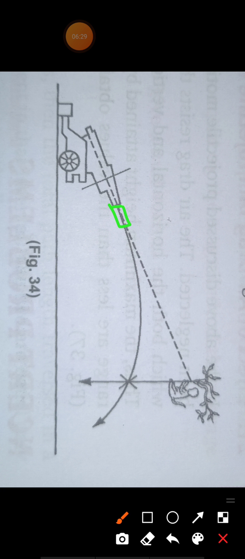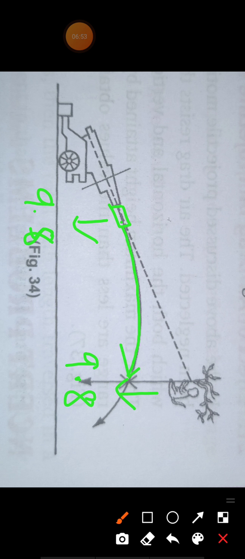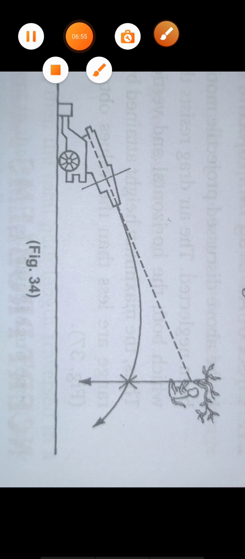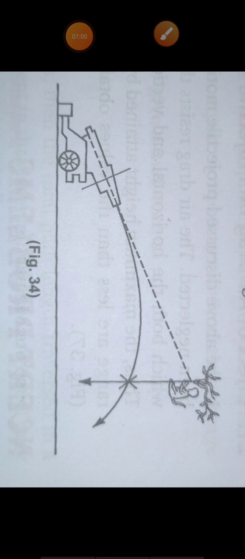Monkey starts falling means gravity will attract this monkey, and gravity will attract the bullet also, and the value of gravitational acceleration is the same for both the monkey and the bullet. So they will come down with the same rate. That means after some time your bullet will hit the monkey. Higher the initial velocity of the bullet, the sooner it would strike the monkey.